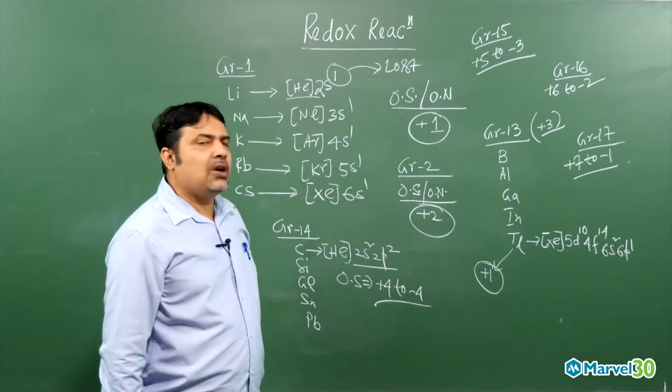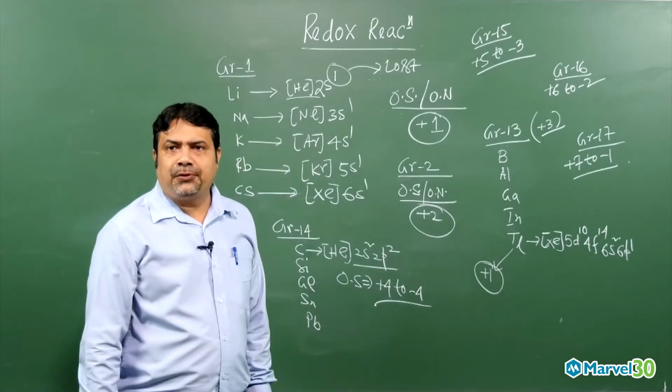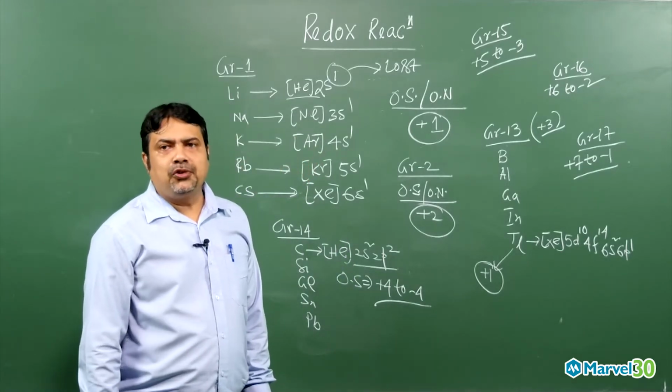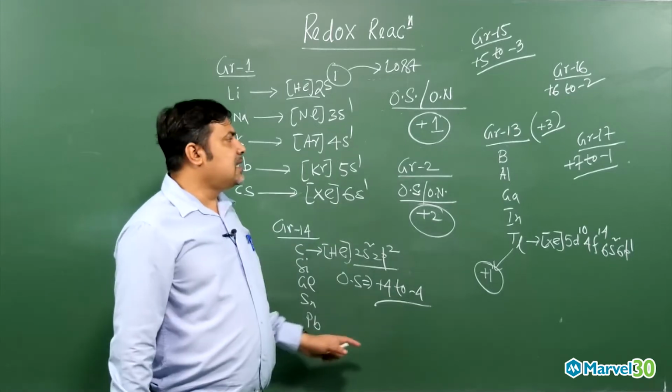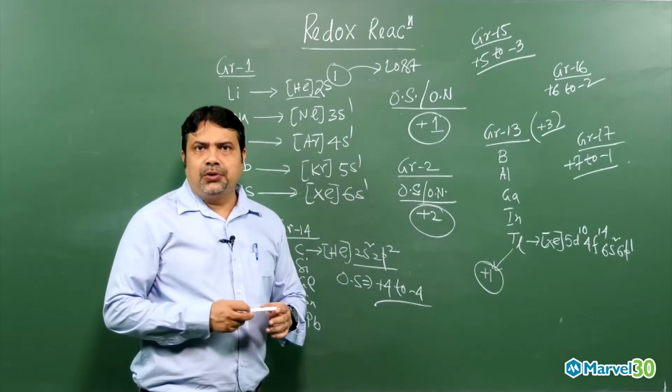Among group 18, only xenon forms compounds like XeF2, XeF4, XeO2F2, XeOF4. So these are the basic understanding you first need to know. I hope you understand these things. Next, what you need to know?